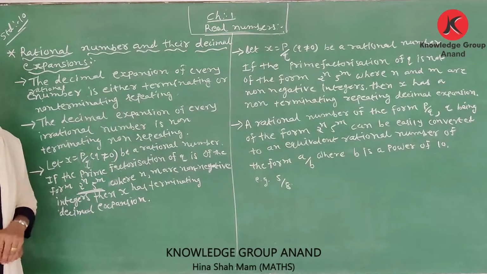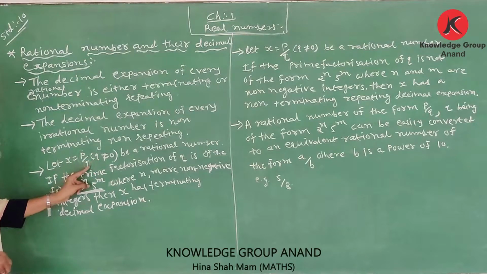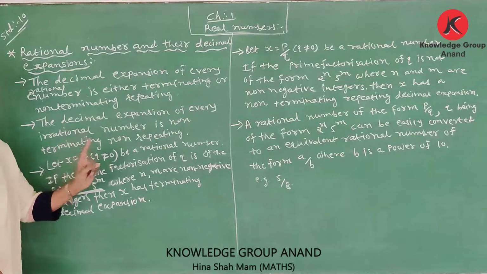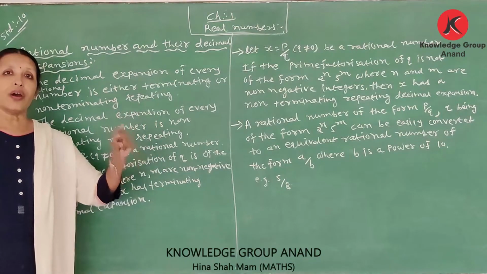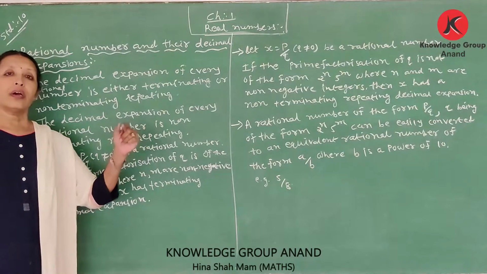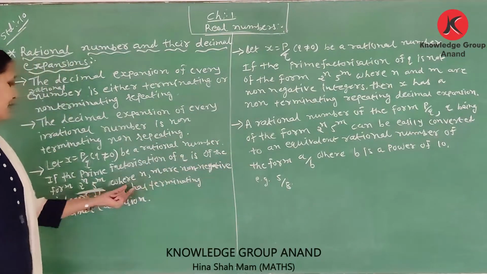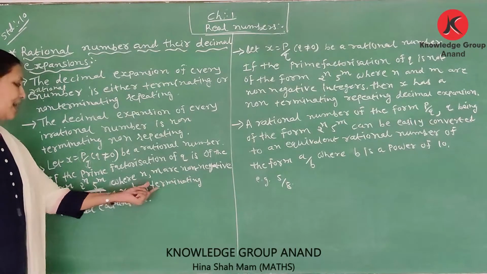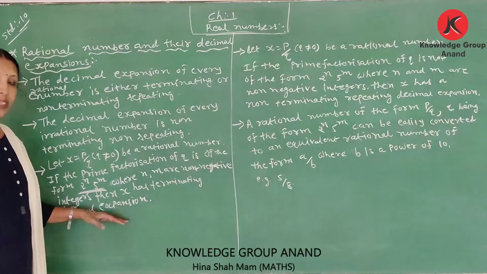Let x is equal to p upon q be a rational number. If the prime factors of q are in the form either 2 raised to n or 5 raised to m or both 2 raised to n, 5 raised to m, then x has a terminating decimal expansion.